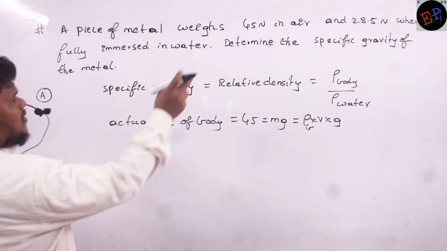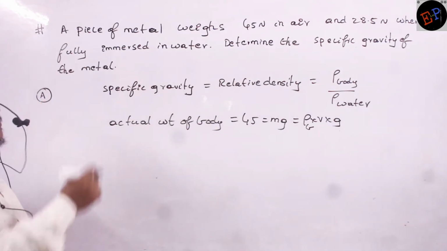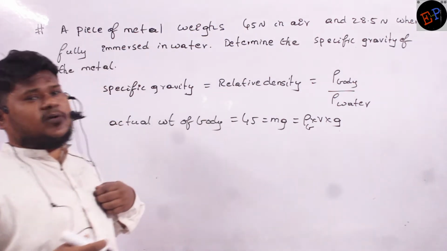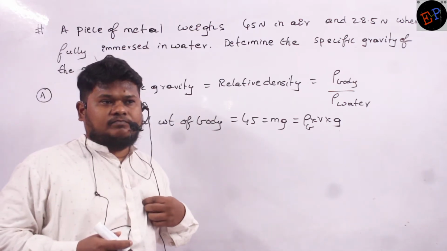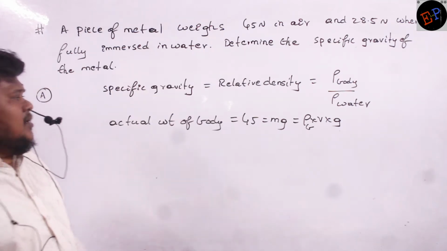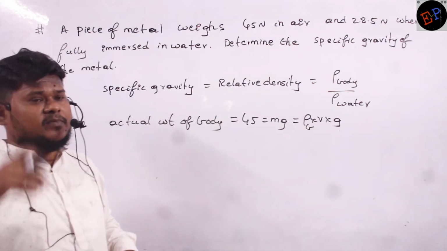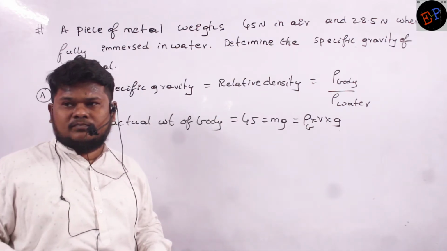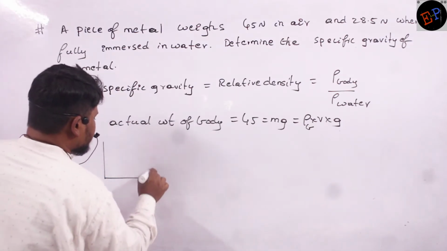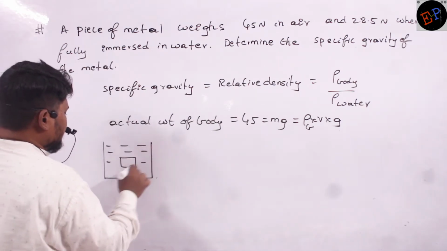And when it is immersed in water, it is weighing only 28.5 Newton. What is the meaning of it? What do you understand by this? It is fully immersed in water. Actual weight is 45, but when it is immersed in water, its weight is 28.5. When this body is completely immersed in water,